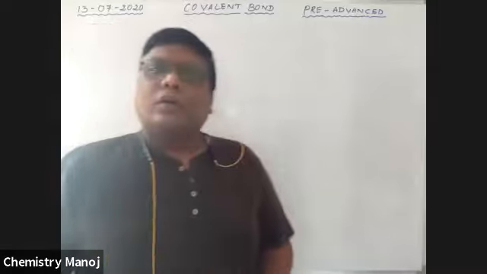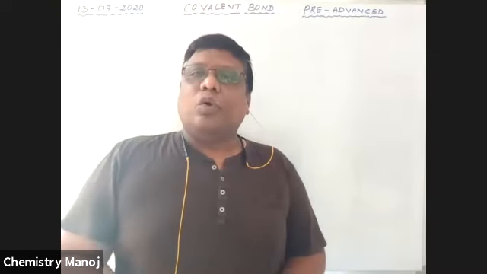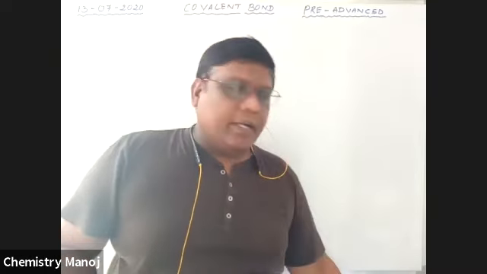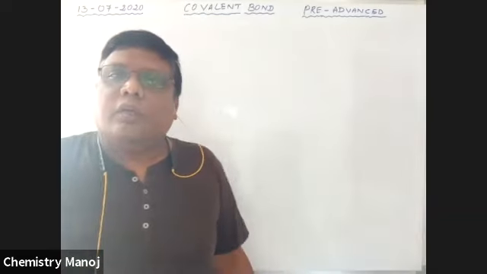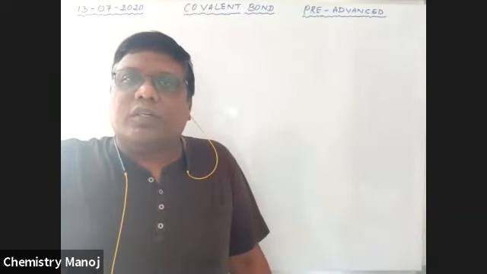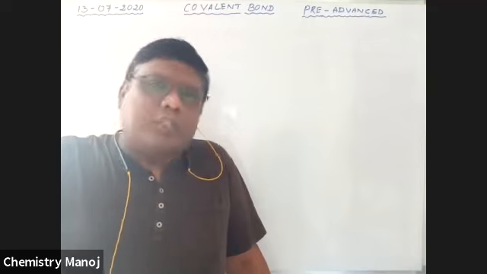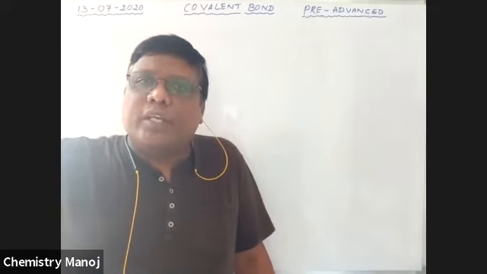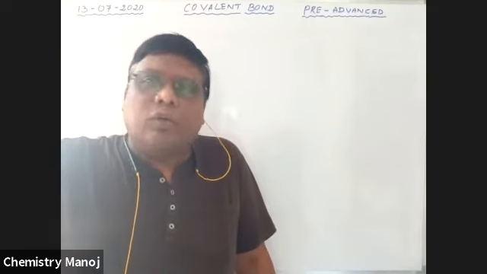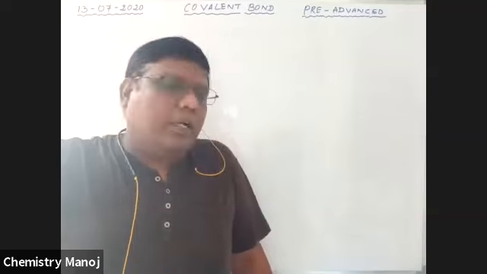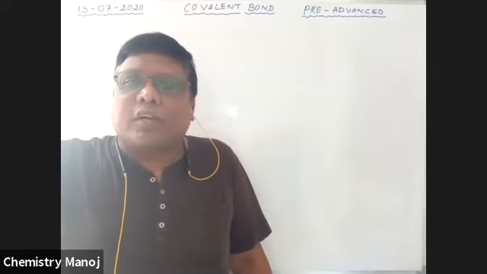Okay, today's concept is covalent bonding. We already completed ionic bonds. Now our concept is covalent bonds. This bond was proposed by the scientist Lewis. What did he tell us? What is the information from these covalent bonds?